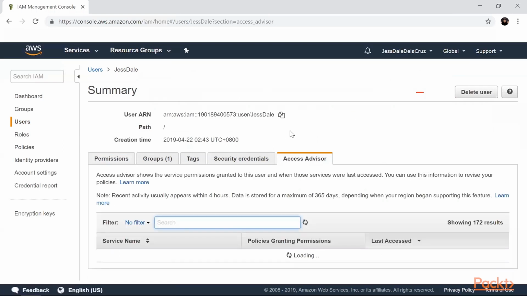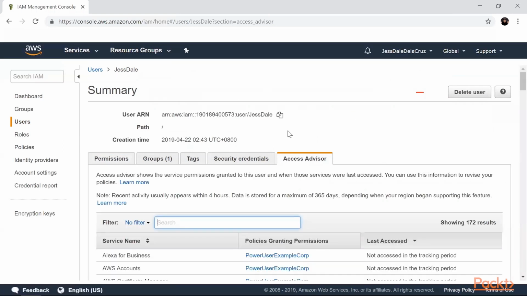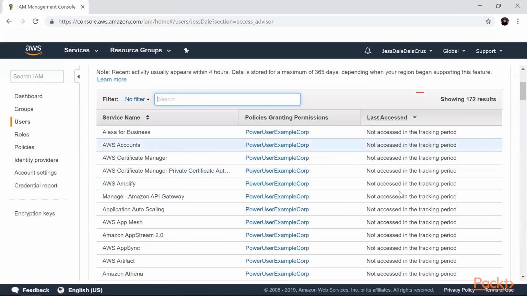With this advisor tab, this would give you a good view of all the available services that the user has access to and when it was last accessed. As you can see here in the third column. This would be important when you harden security access and decide which service access can be revoked for an IAM user. Okay, so it can either be a user, group, or role.